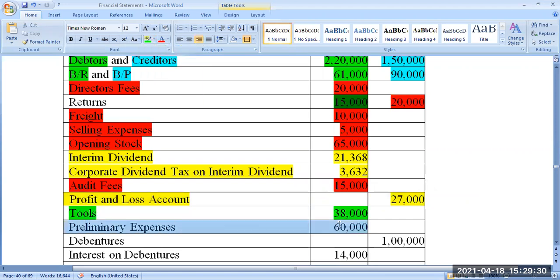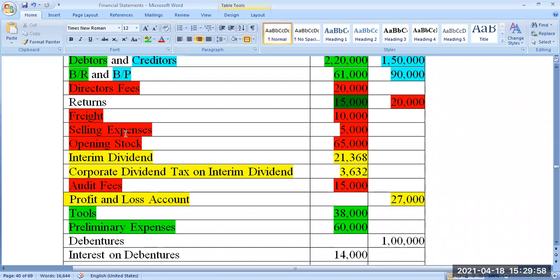Preliminary expense comes under which item? What is preliminary expenses actually? The initial expenditure, what is spent by the company to start the company. Legal expenses, registration expenses. In your assignment also I gave you 1 lakh rupees as a registration expense.